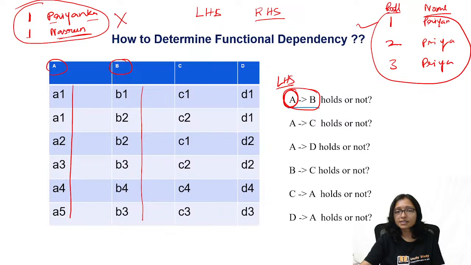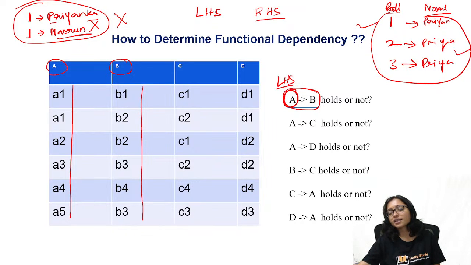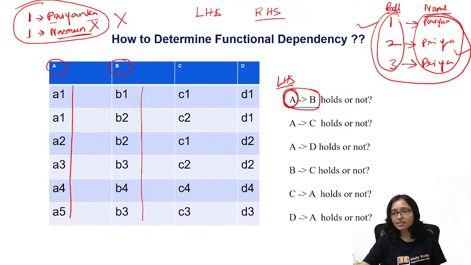Is there any repeating data? If there is no repetition, then no problem. Roll number 1 is Priyanka and roll number 1 is Nazreen is not possible. But roll number 1 is Priyanka, roll number 2 is also Priyanka, roll number 3 is also Priyanka is possible. So there is no problem with the right hand side; the problem comes when the left hand side is repeating data.